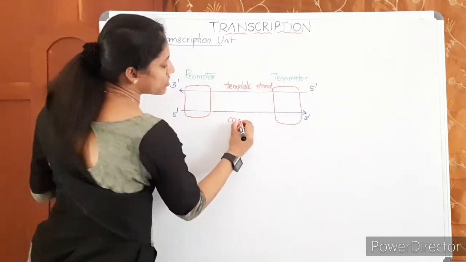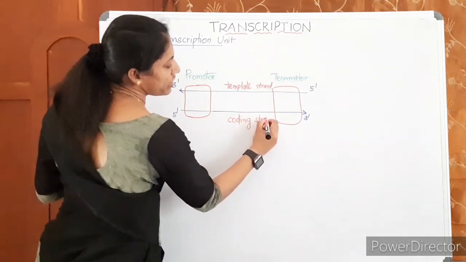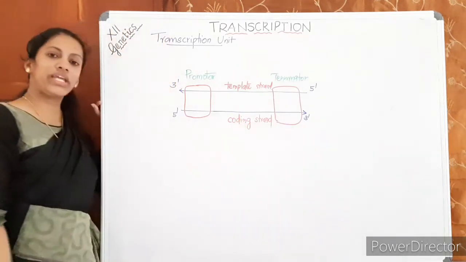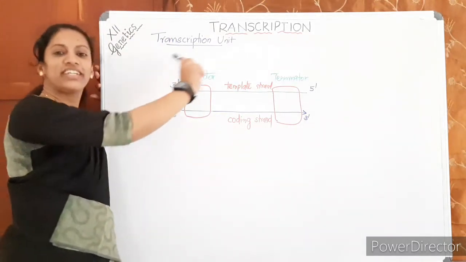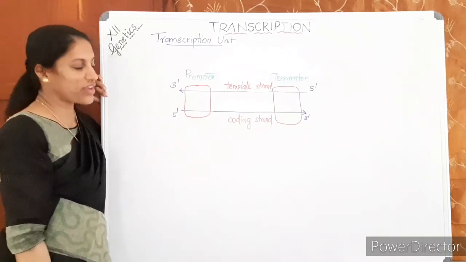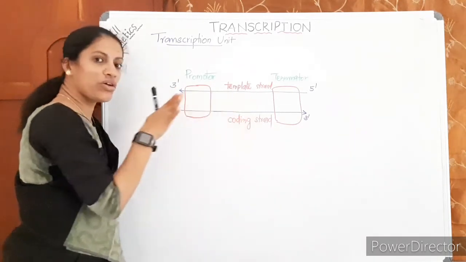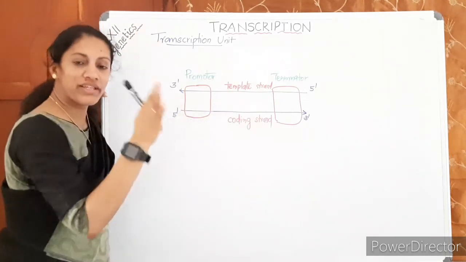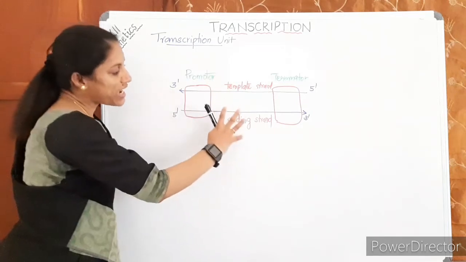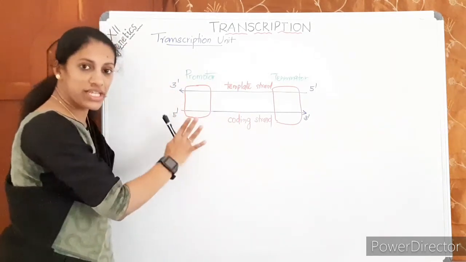The opposite strand is known as the coding strand. It has no great role here, still it is known as the coding strand. So understand the transcription unit. Here you can see the coding strand is not coding for anything, but it is taken as the reference strand. The direction of the coding strand is taken as the direction of this DNA.